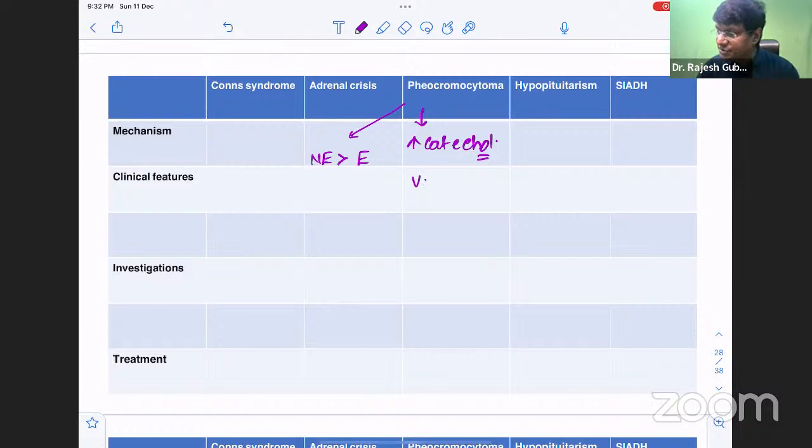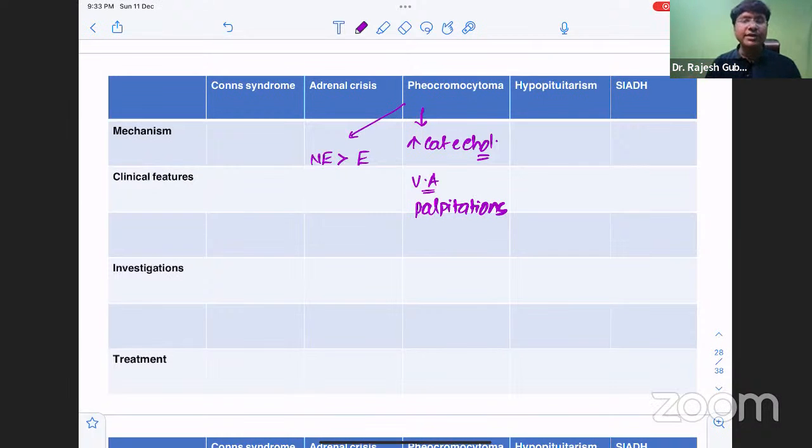So what we are very much worried about is ventricular tachycardia or ventricular fibrillation, because of which the patient will present with palpitations. But otherwise, what is the most common symptom in these individuals? The most common symptom will be headache, and that headache will be occipital, mainly because of your hypertension.